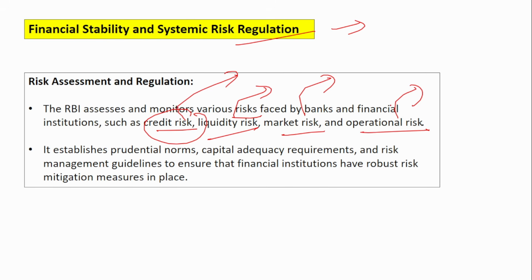All these risks should be covered by the banks if they occur in the future, and that assessment is done by the RBI. Next, it established prudential norms, capital adequacy requirements, and risk management guidelines to ensure that financial institutions have robust risk mitigation measures.